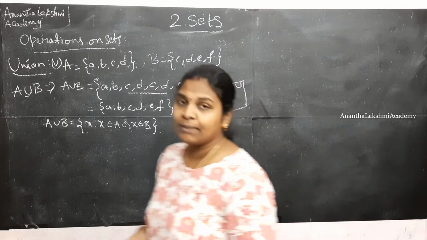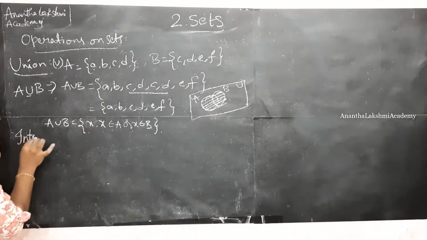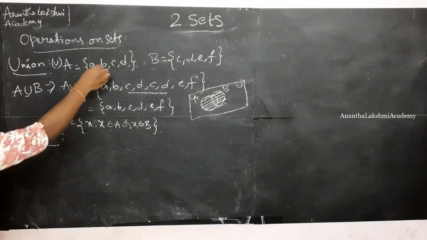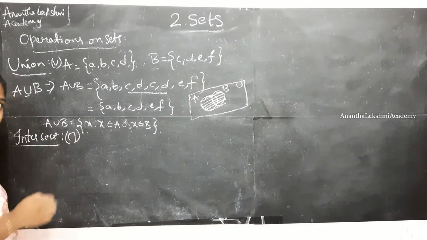Okay. Next comes the intersect operator. As the name suggests, intersect. From the two sets A and B, it is the exact reverse symbol of union.